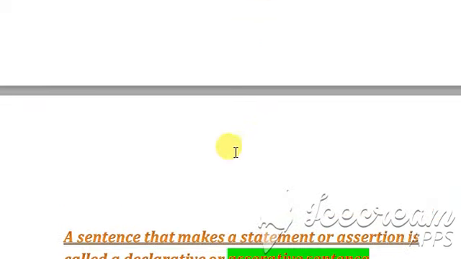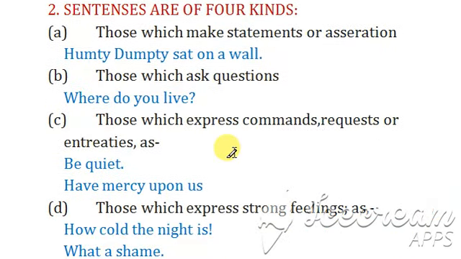Okay, so here first of all we have the sentences which make statements or assertions. Humpty Dumpty sat on a wall. Here it is a normal sentence. So normal sentences can be assertive sentences. It can either be negative or affirmative. So those are called assertive or declarative sentences.